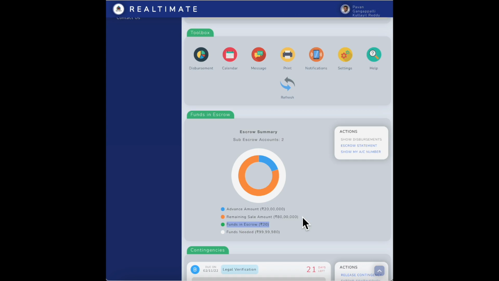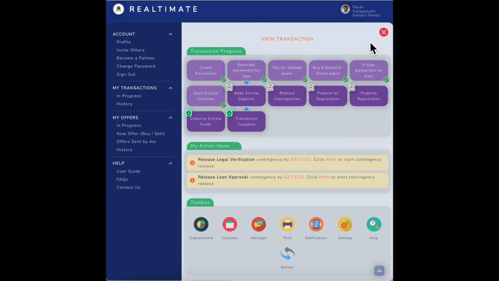We started from the offer, we made the transaction and we signed the agreement and we opened an escrow account and the deposit was made all within 20 minutes. It's real. It is possible. So with that, the second stage of the agreement for sale and escrow is now completed. And I will go on to the third stage just shortly.